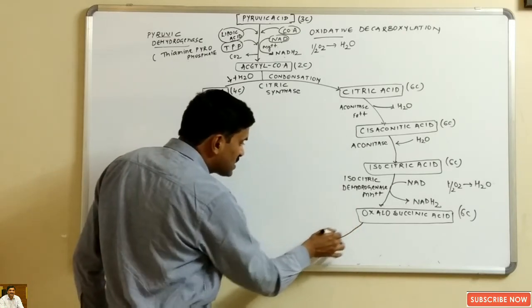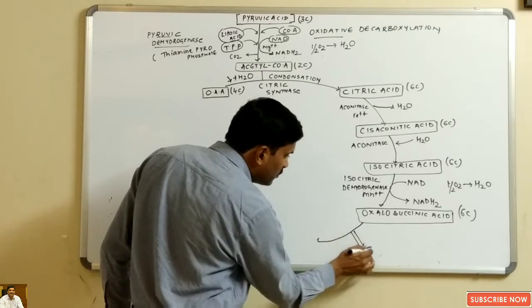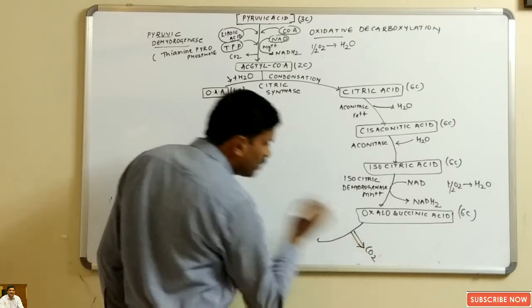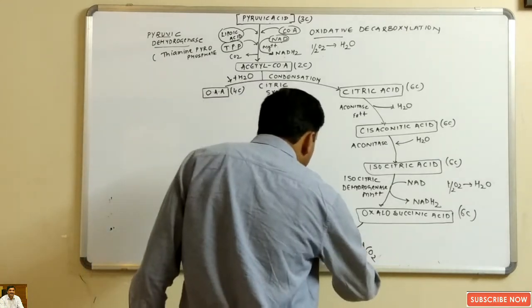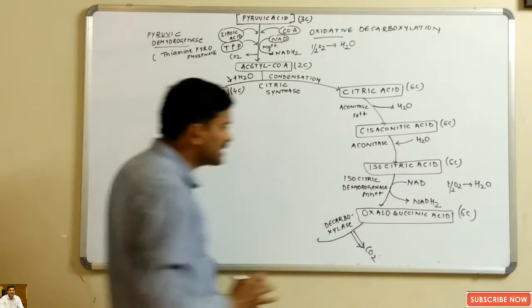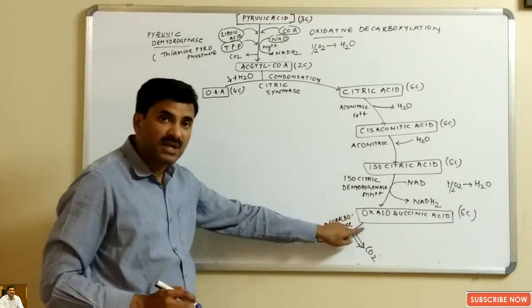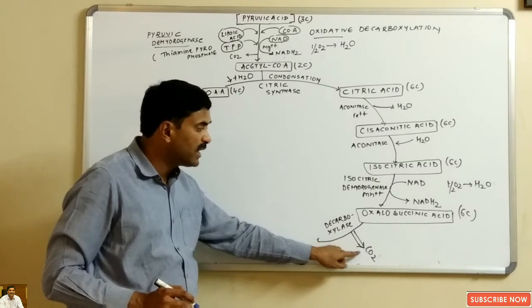Now what happens in the next step? In the next step you can see that carbon dioxide is removed. One molecule of carbon dioxide is removed in the presence of decarboxylase enzyme. Decarboxylation happens and oxalosuccinic acid removes what? Carbon dioxide.